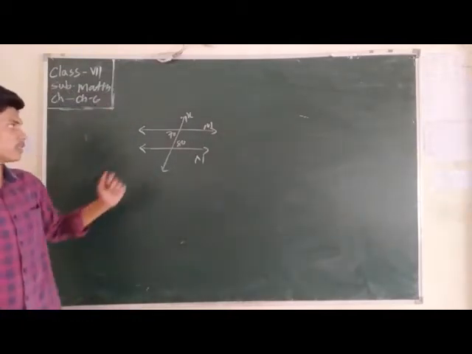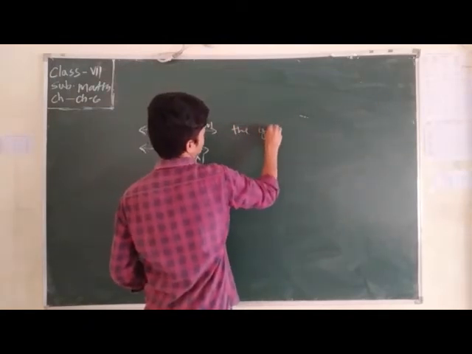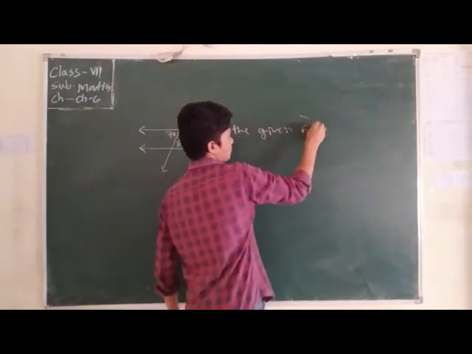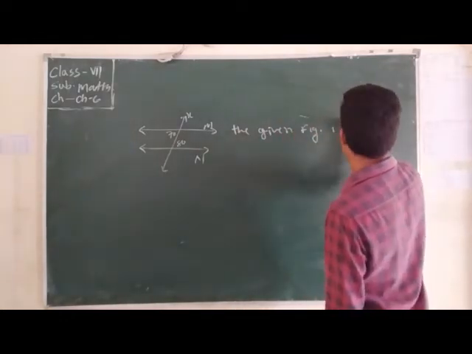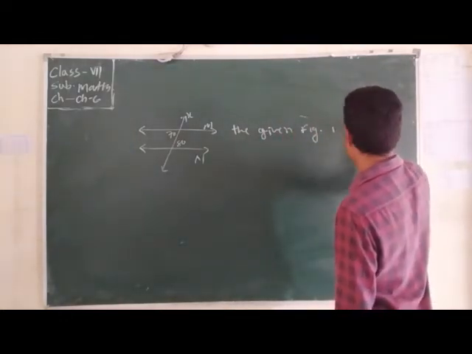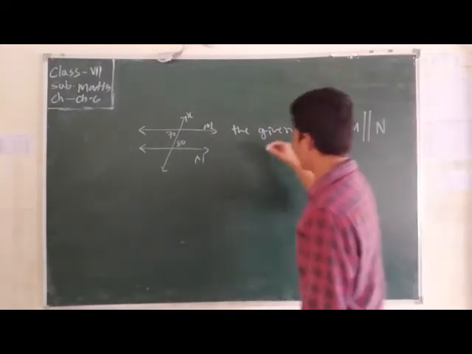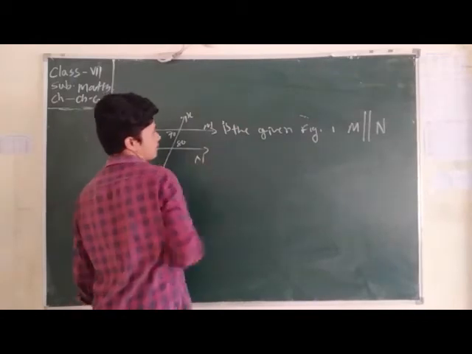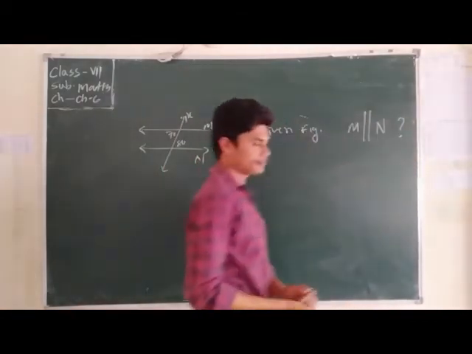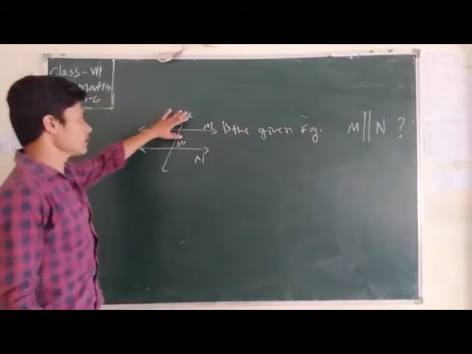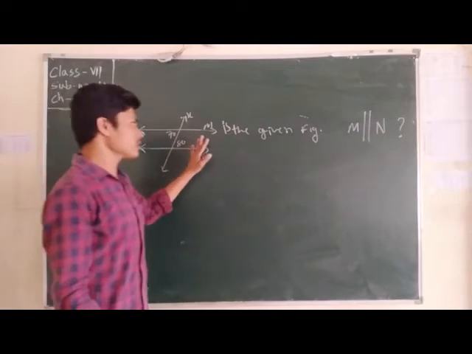Okay, now we can see the given figure: are m and n parallel? See, are the given m and n parallel or not? How do we know? We know that what?